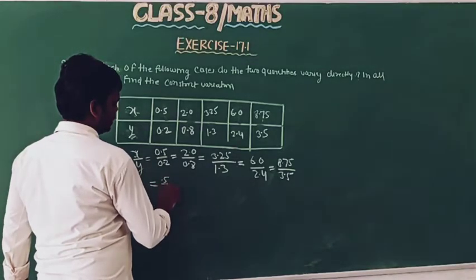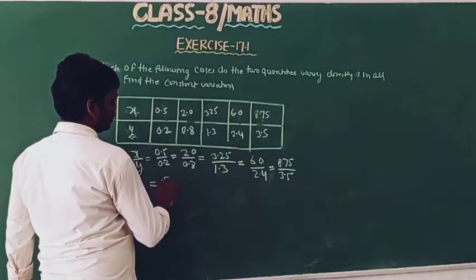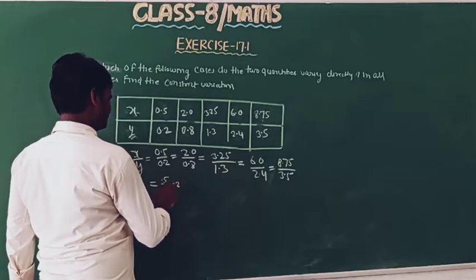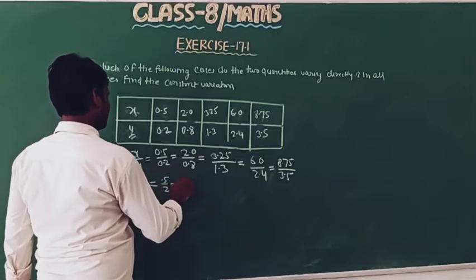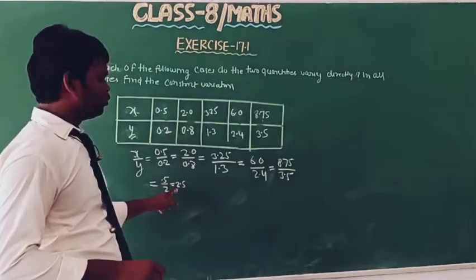So this is 5 by 2, and after division, we will get 2.5.